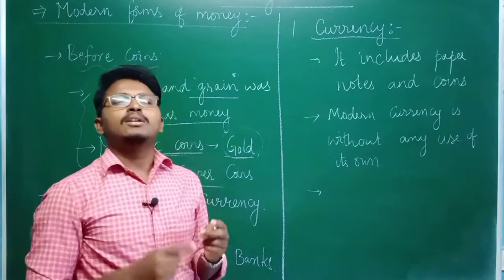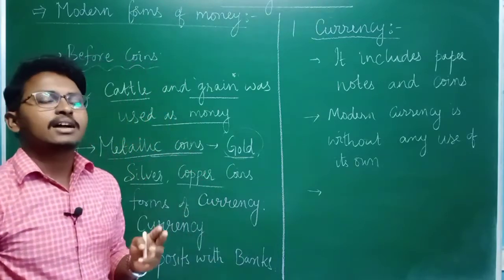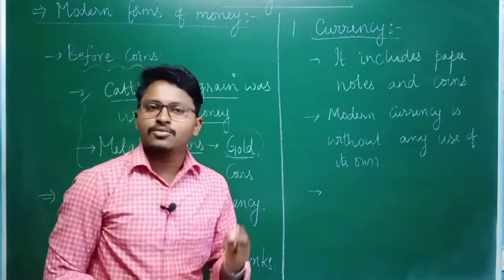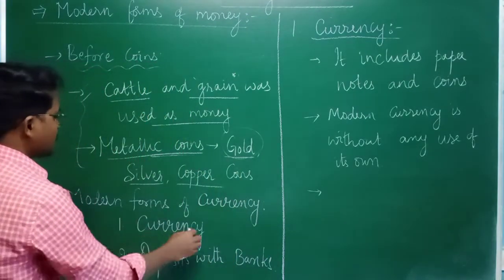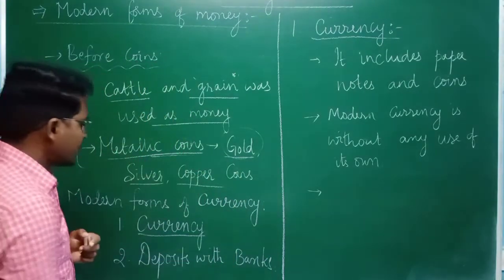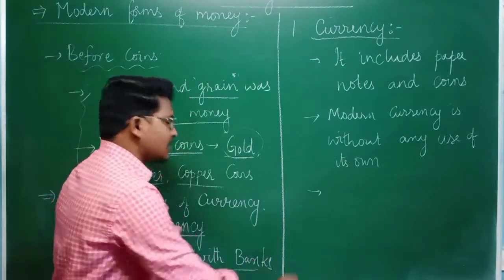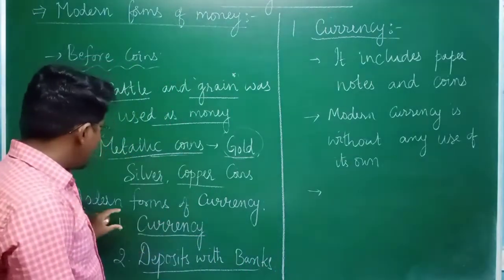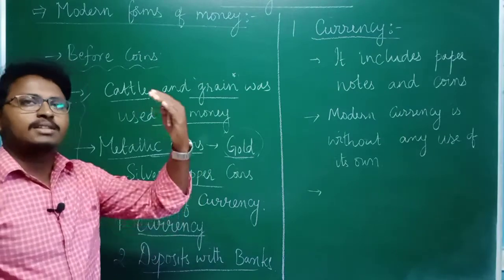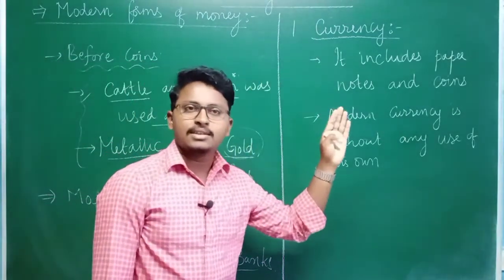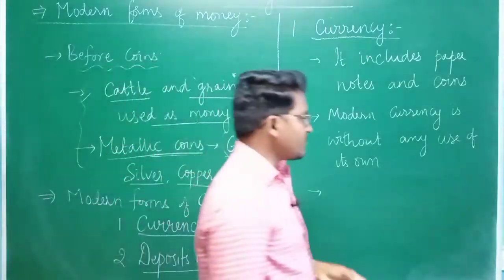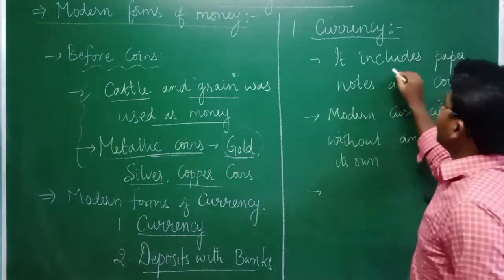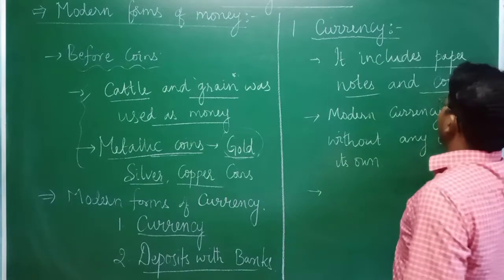So therefore, in later stages, we started using two important types of modern forms of money. One is currency, and the other one is deposits with the banks. First we will see about currency, what things are included in currency, and why we should accept it as a medium of exchange. If you take currency, it mainly includes paper notes as well as coins.